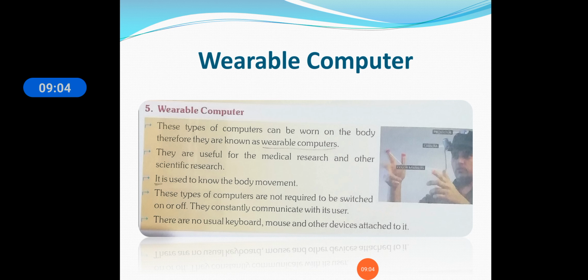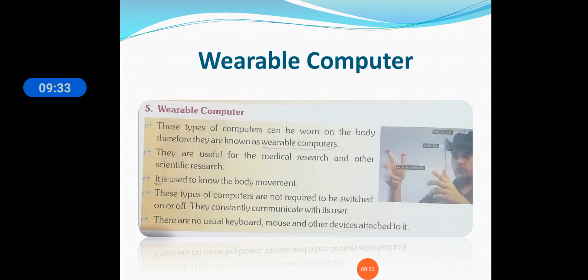They are wearable computers and they can be used for medical research and other scientific research. You can see in the picture a person making use of the wearable computer, with projectors, camera and movements. For medical research and scientific research, wearable computers are very important.